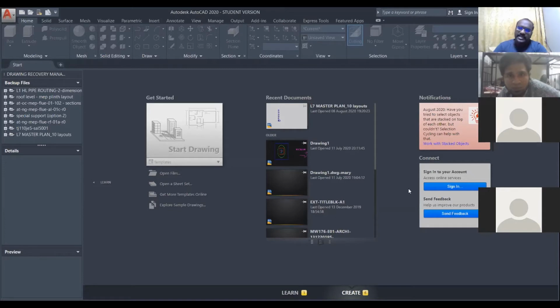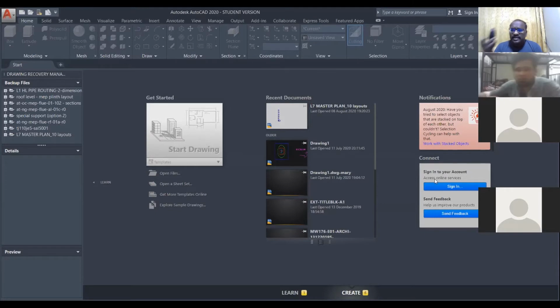Basically, if you want to draw a sketch, two things are very important: one is the paper, one is the pencil. The same way, if you want to draw anything in the computer, you need the AutoCAD application and a mouse.